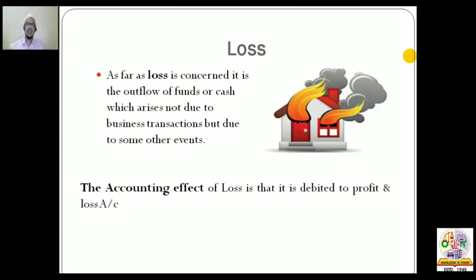The third concept is the concept of loss. As far as loss is concerned, it is an outflow of funds or cash which arises not due to a business transaction but some other events. For example, a fire broke out in your godown. This is not a business expenditure, but this type of outflow of cash has resulted in a loss for your business. So loss by theft, loss by fire, all these will be classified as loss.